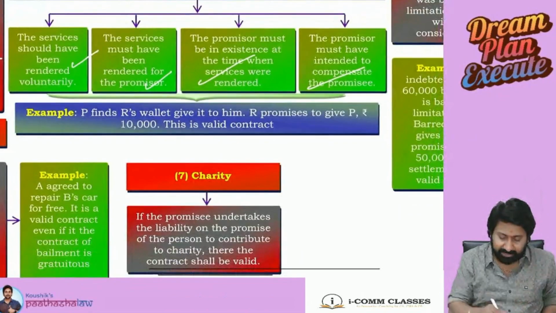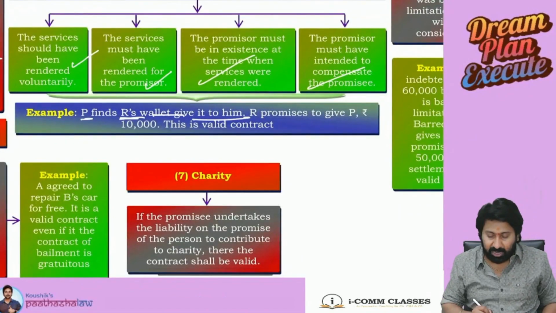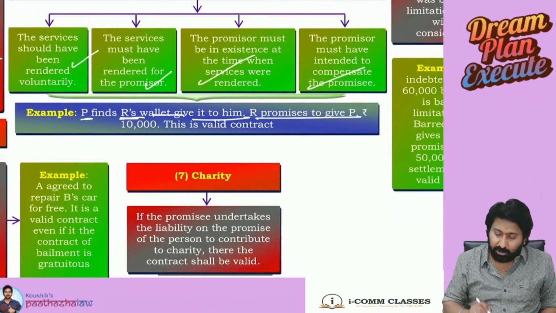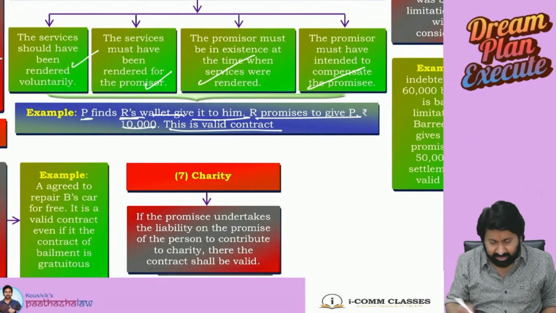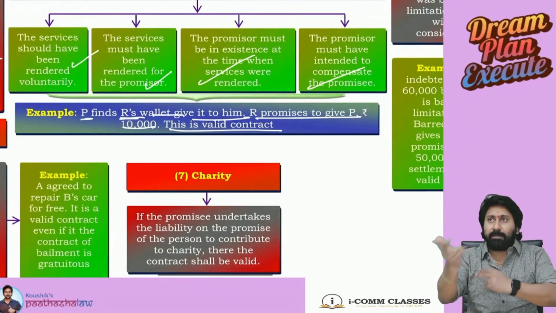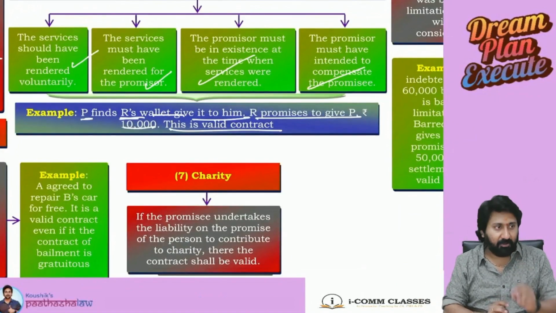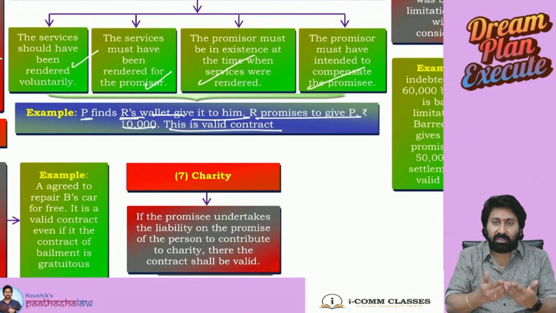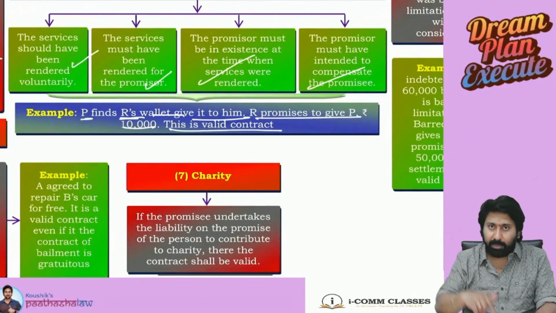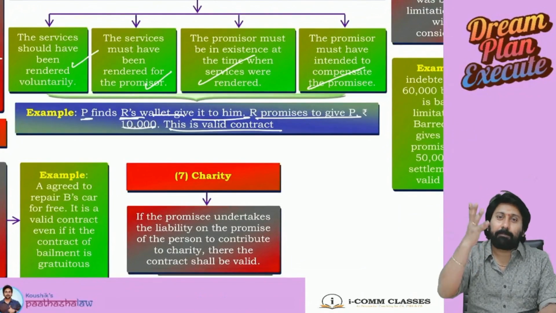I have given a super example. P finds R's wallet and gives it to him. R promises to give P rupees 10,000. This is a valid contract. Why? Listen, originally between you and me, there is no contract. You lost a wallet on a road. I found it. I saw your Aadhaar card with the details. I went to the department and I asked for the phone number. I got your number. I called you. You picked up. You said, sir, please give the wallet. I will pay you 10,000.